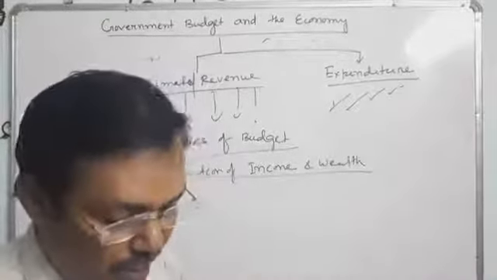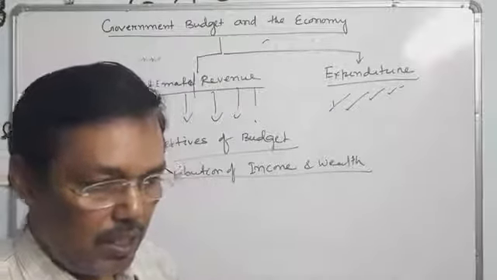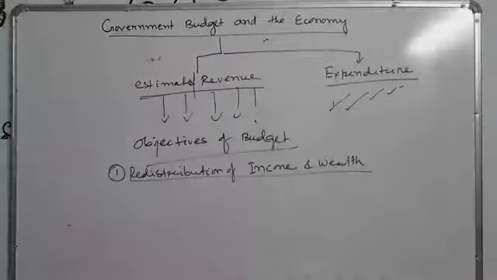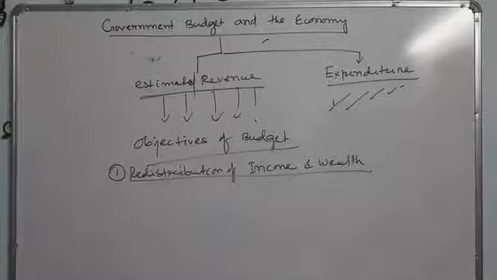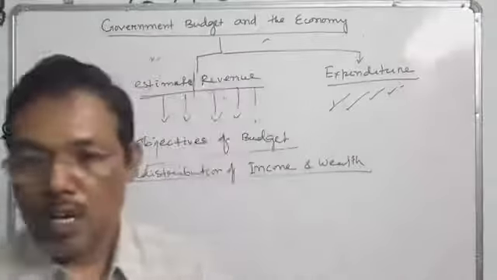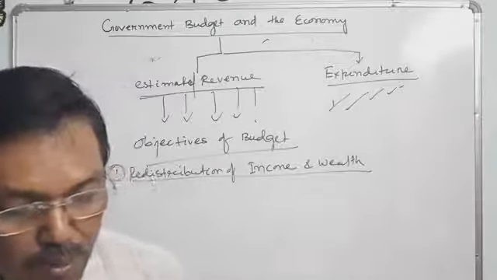whenever that income is generated, after that in our country there are two sections of the people. One is the rich section, another is the poor section. So rich section people have more money, more income, and poor section of people have less purchasing power.